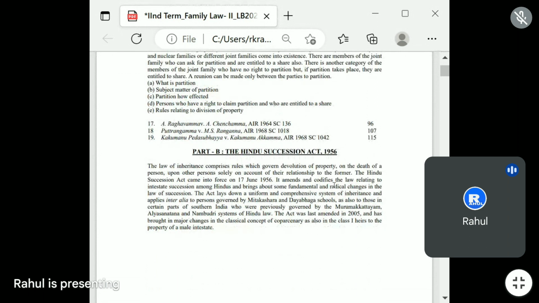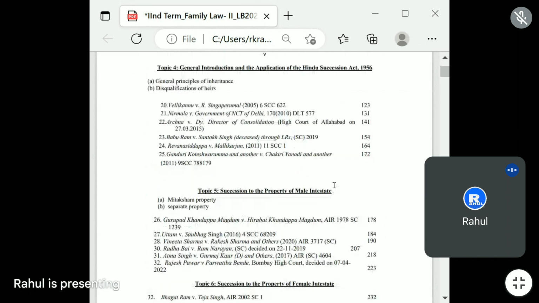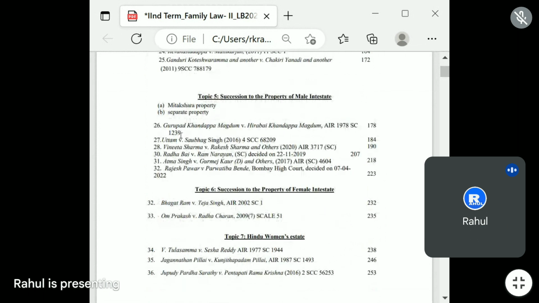Part B talks about the Hindu Succession Act 1956. Topic 4 talks about the general introduction and application of the Hindu Succession Act. In topic 4 you have to read approximately 6 cases. In topic 5, succession to the property of male intestate, you have to read approximately 7 cases.